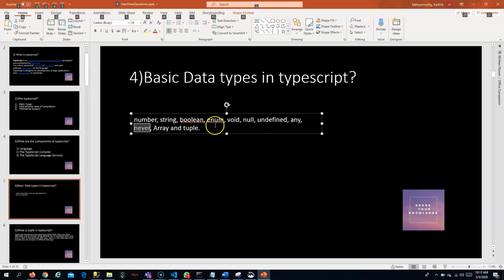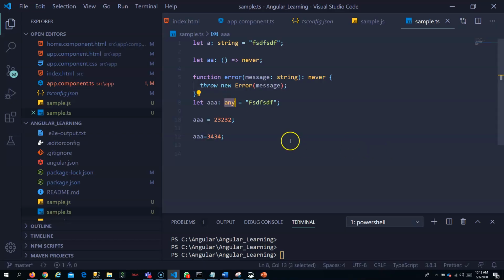And array, you know, right? Array is something like this. If you say BB is array, you have to give it as an array. If it is array type, you have to give it like this, right? Something like this, right?